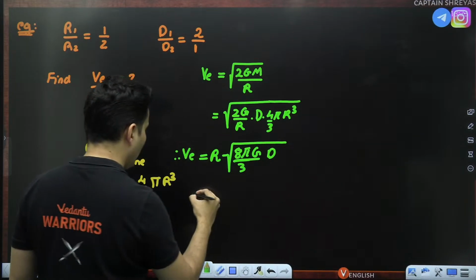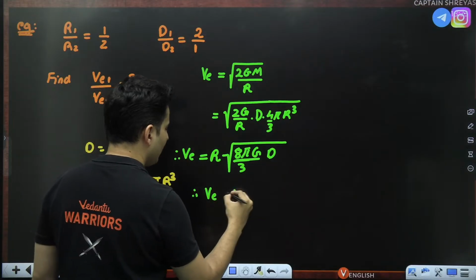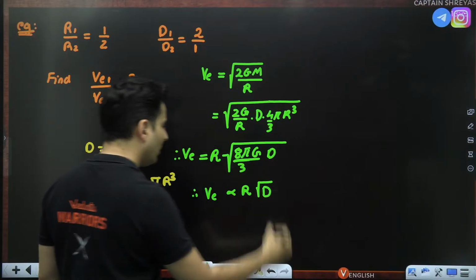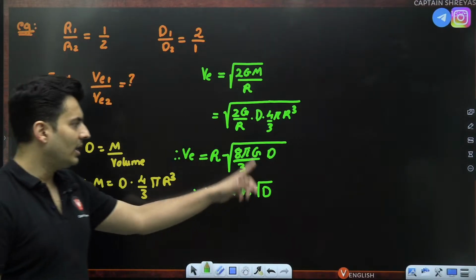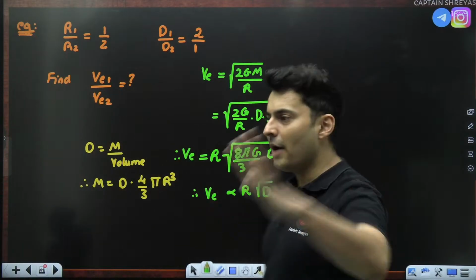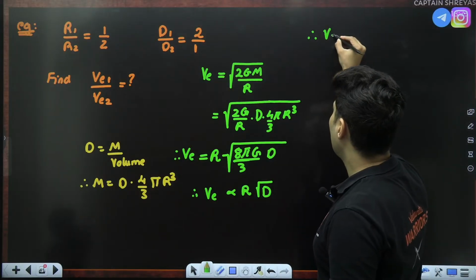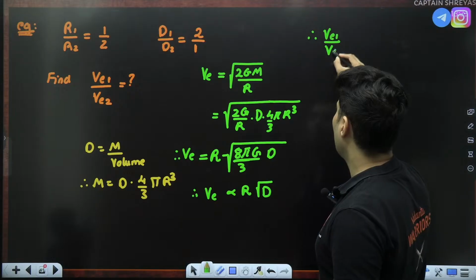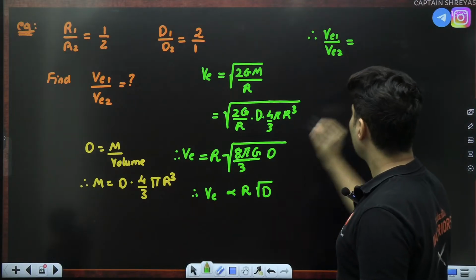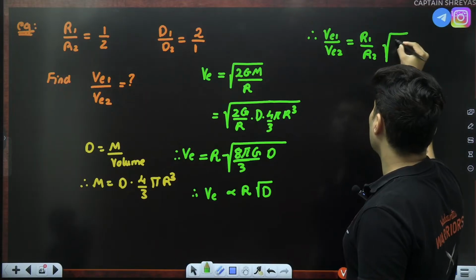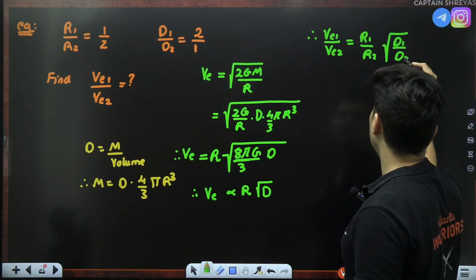From this, what do you get? Escape speed is proportional to R as well as proportional to root of density. Now my job is straightforward. So escape velocity 1 by escape velocity 2 will be proportional to r1 by r2, proportional to root of density, so d1 by d2.